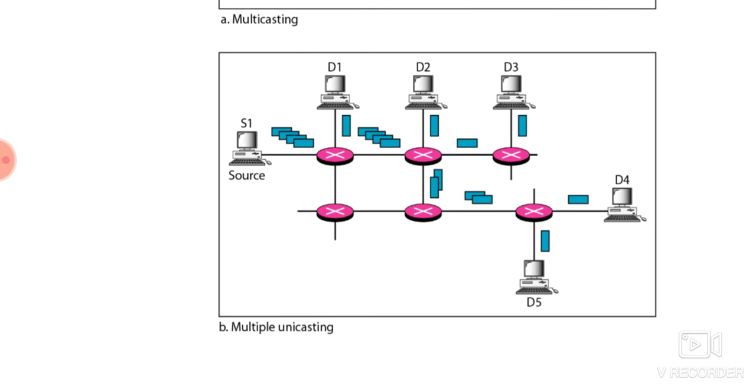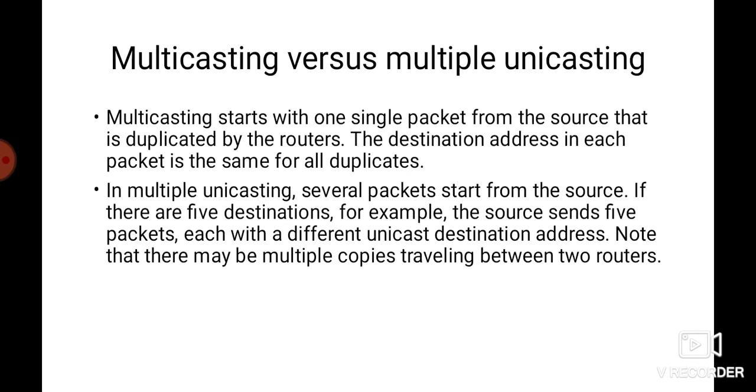For example, if a person sends an email message to a group of people, then it is multiple unicasting, because from the source we have started multiple messages. The email software creates replicas of the message, each with a different destination address, and then sends them one by one. This is not multicasting, it is multiple unicasting.